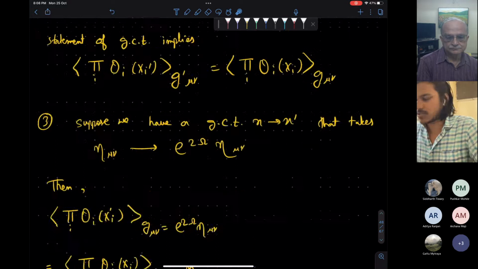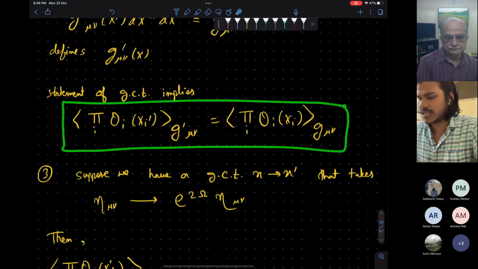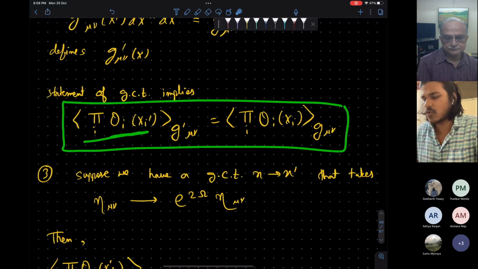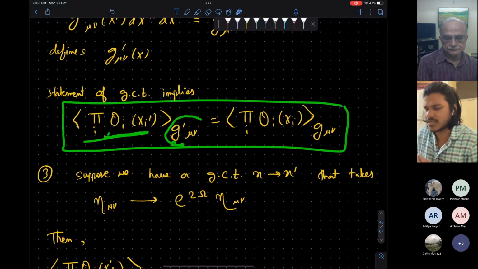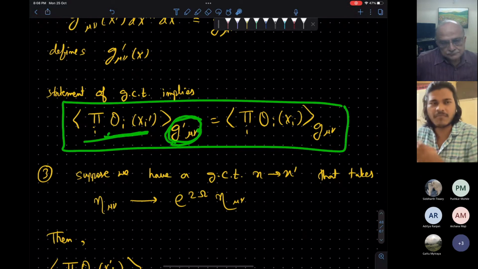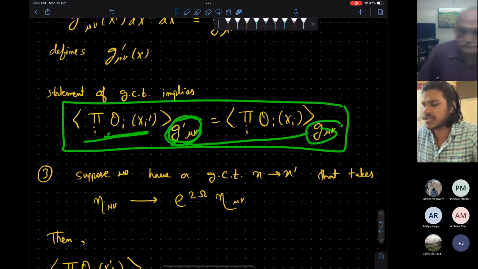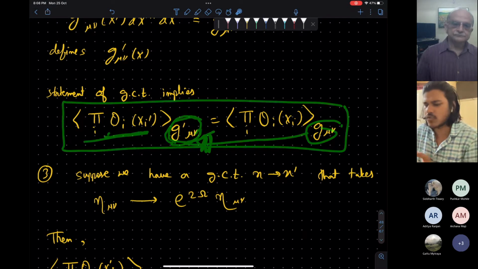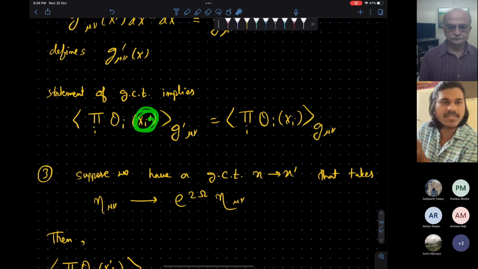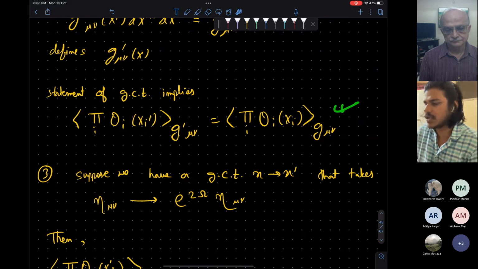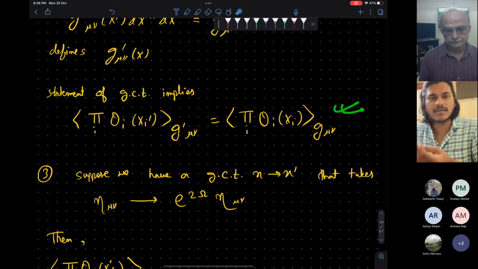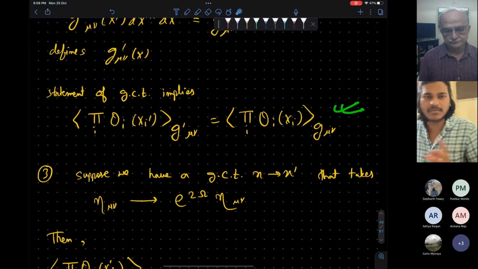And by doing a general coordinate transformation, this equation will hold in general: when we compute the expectation value in the other metric G prime, which is related to the original metric by a general coordinate transformation, then we should work with the corresponding transformed coordinates. So this equation is just a tautology. It's just a way of representing the coordinate invariant meaning of observables.